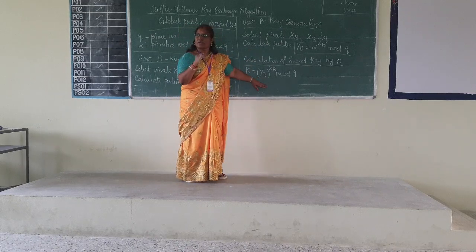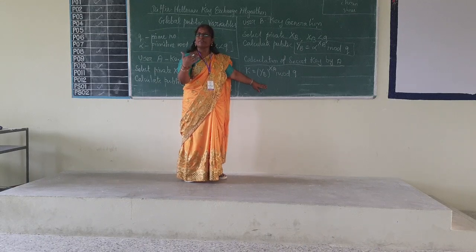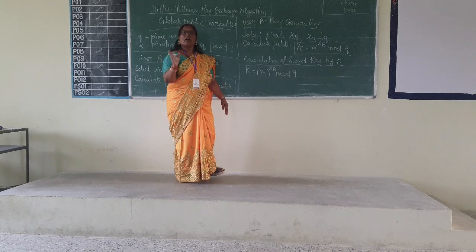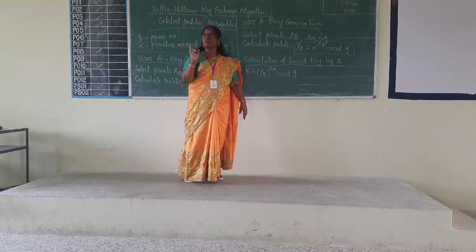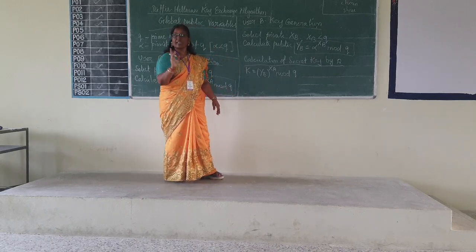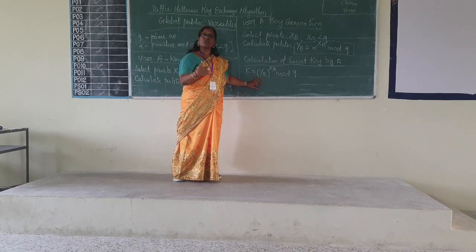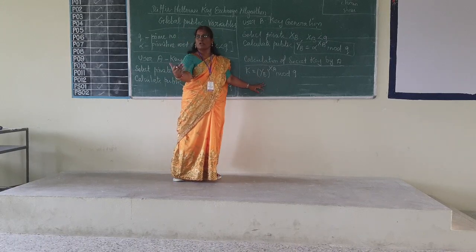K is common for A as well as B, but XA is private to A and XB is private to B, whereas K should be common for both of them. That is what we are going to make sure now.